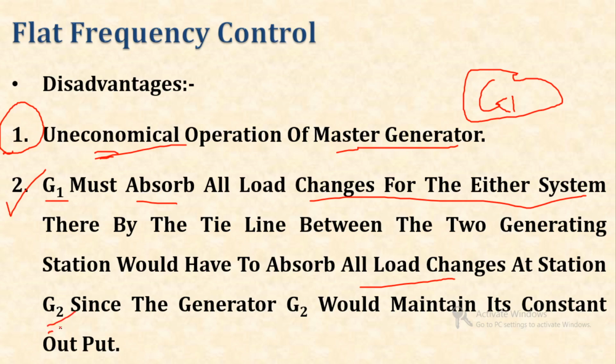So G2 cannot change its output. So the tie line and G1 have to absorb the excess load changes at G2 also. That is the second disadvantage of flat frequency control.